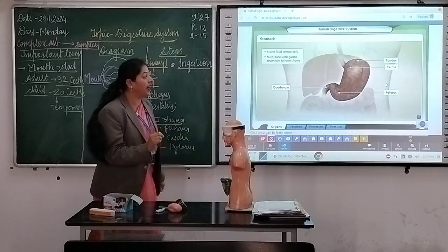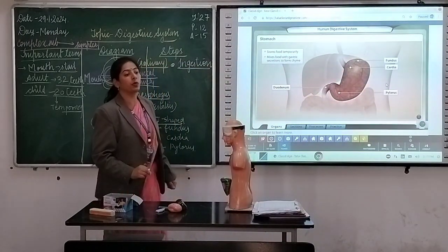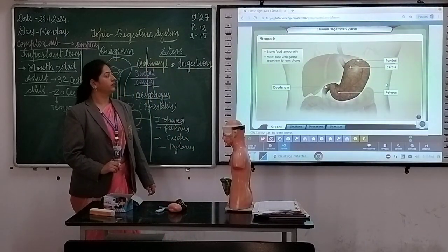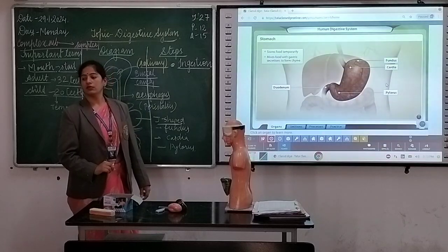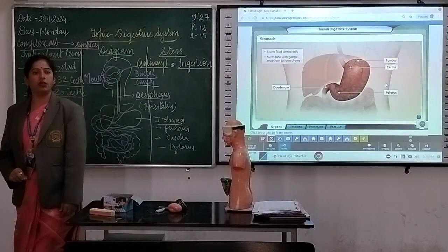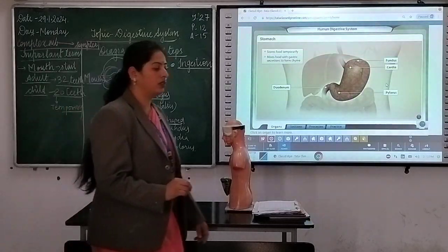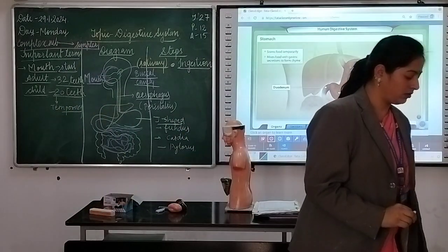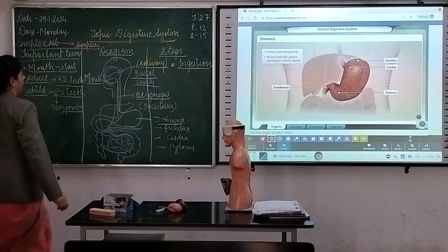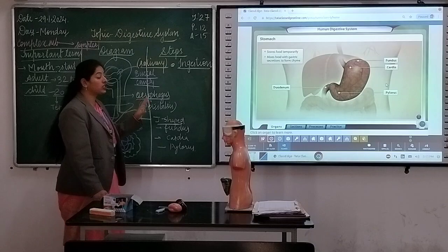Note down this point. Clear? Fine. This is the J-shaped structure, the stomach.